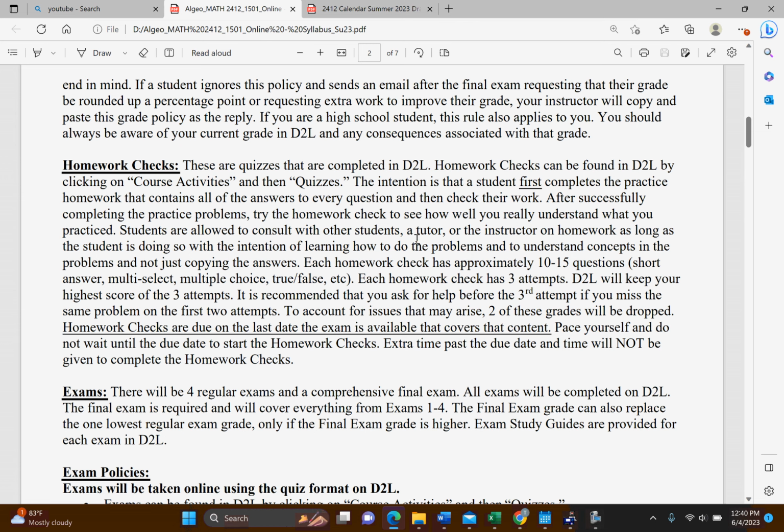I'll pull one up just so you can see what they look like and what to expect. There's also homework that is going to be in the textbook. That will be optional, but that will be some good extra practice in preparation for the exams. The exams, I do give you an outline, and the outline is based off of the textbook. But the textbook homework in there is very similar to the homework checks you'll see in D2L.